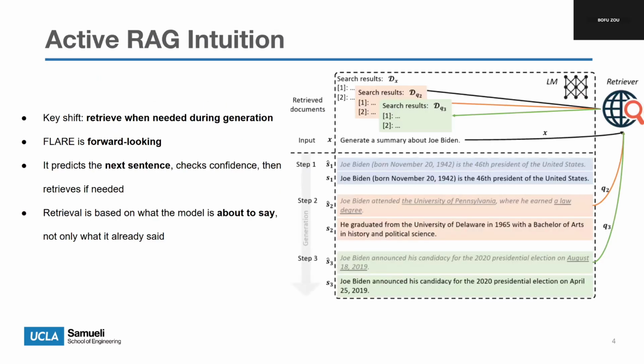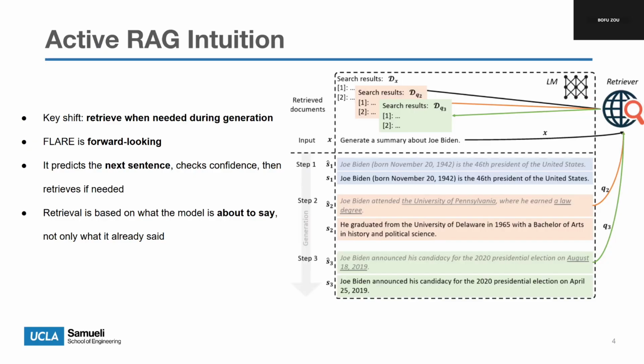This leads to the key intuition of the paper. Instead of retrieving once before generation, we should make retrieval an active process during generation. The method proposed in the paper is called FLARE, which stands for Forward-Looking Active Retrieval Augmented Generation. The figure on this slide shows the main idea.